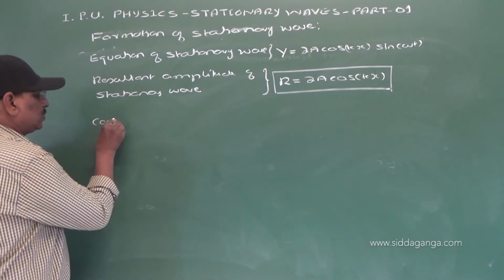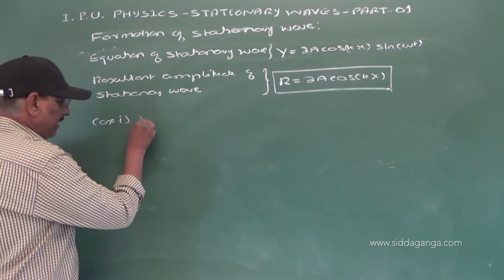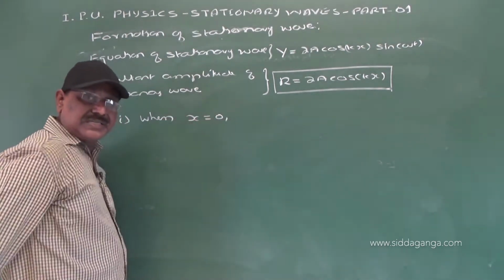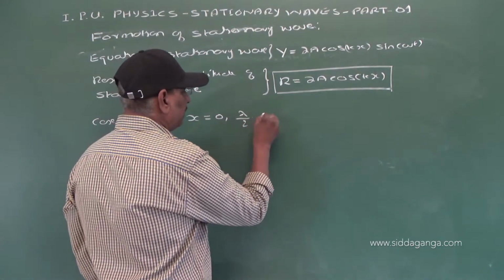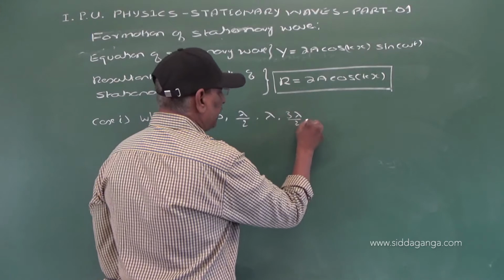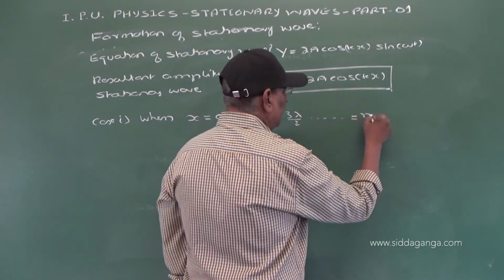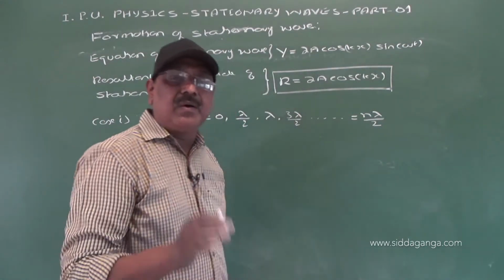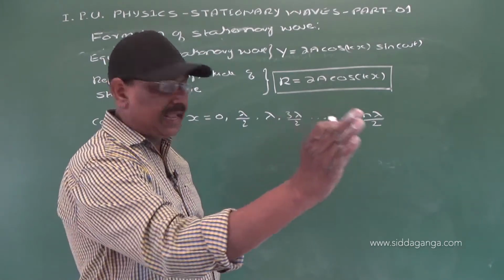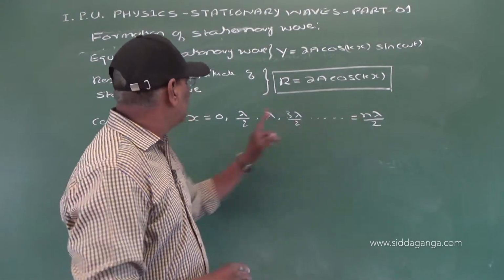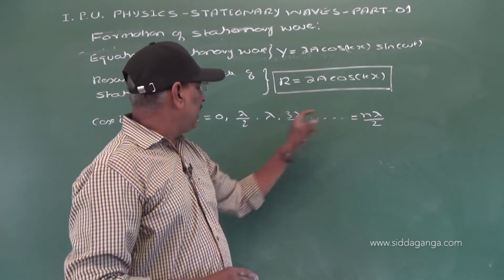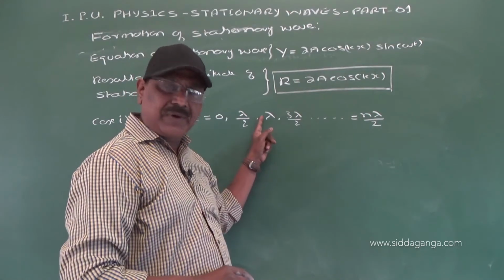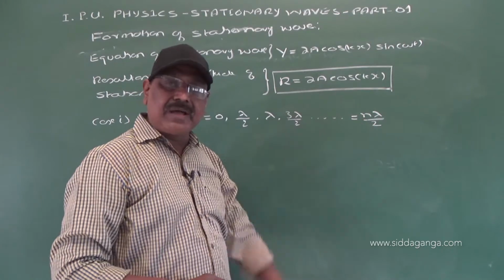Now case 1. When x is equal to, we will take some positions, 0, lambda by 2, lambda, 3 lambda by 2, etc., that is x is equal to n lambda by 2, where n is an integer like 0, 1, 2, 3, etc. We put n is equal to 0, we get 0. n is equal to 1, lambda by 2. n is equal to 2, 2 lambda by 2, lambda. n is equal to 3, 3 lambda by 2, etc.